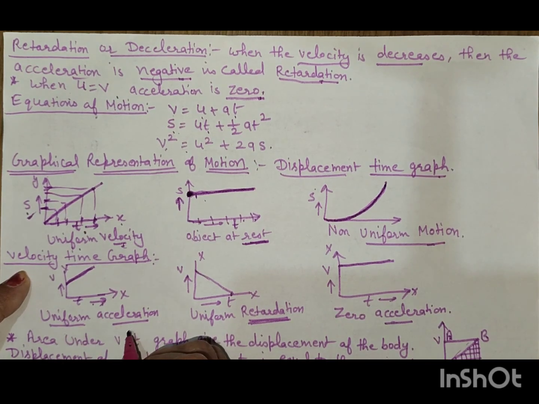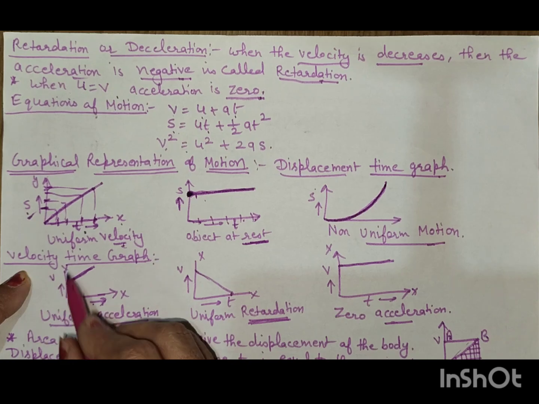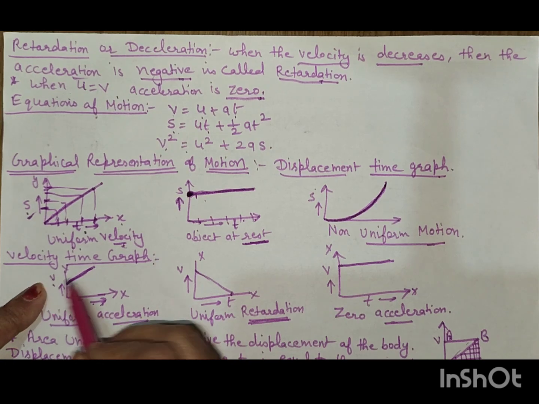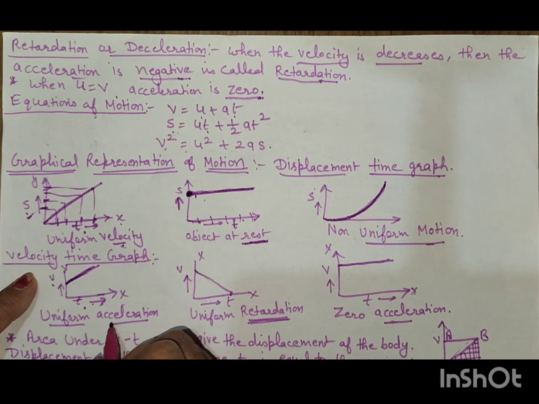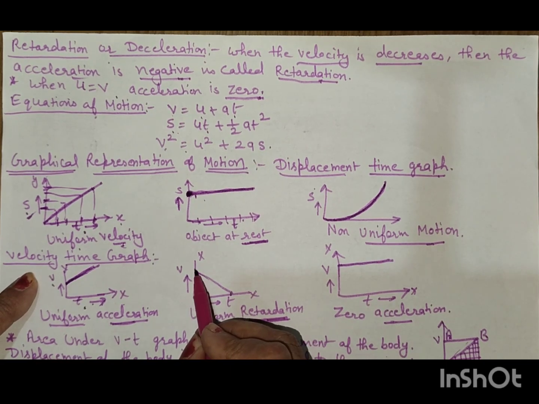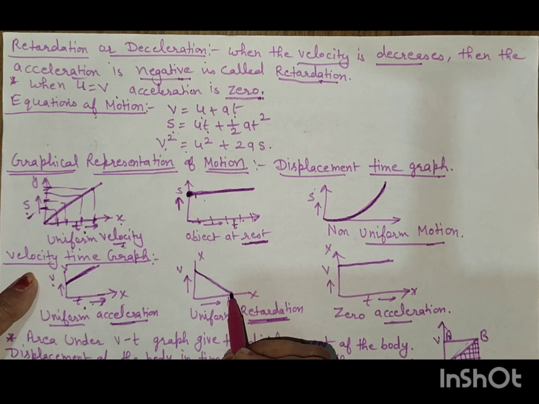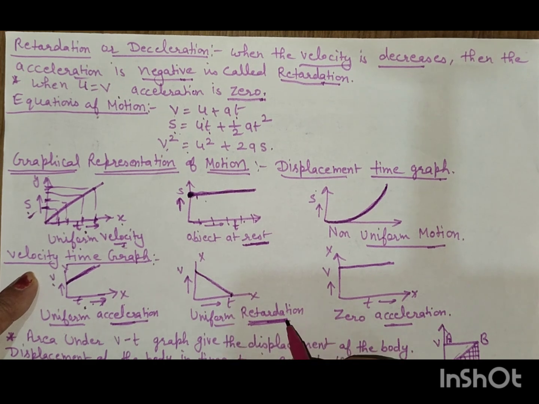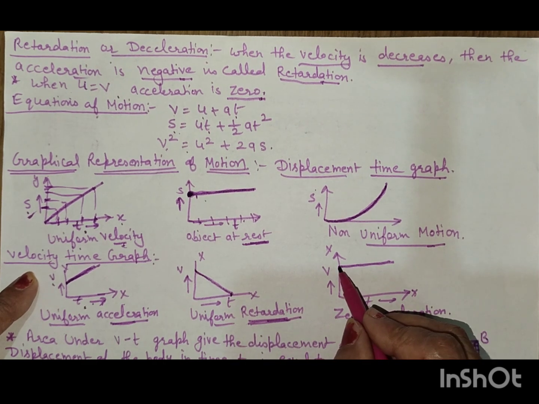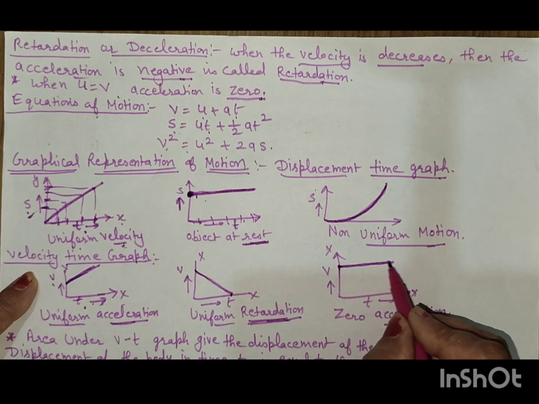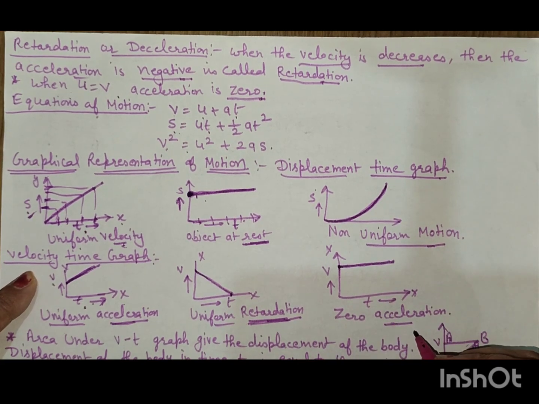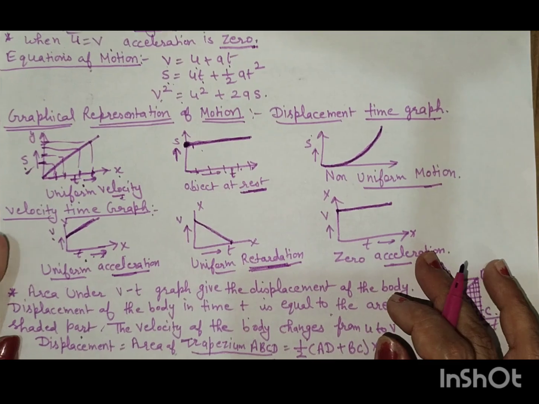At uniform acceleration, along the y-axis velocity is taken and along the x-axis time is taken. When the velocity increases with time, uniform acceleration takes place. And uniform retardation: when the velocity decreases continuously with time. And when the velocity does not change with time, then the acceleration is 0.